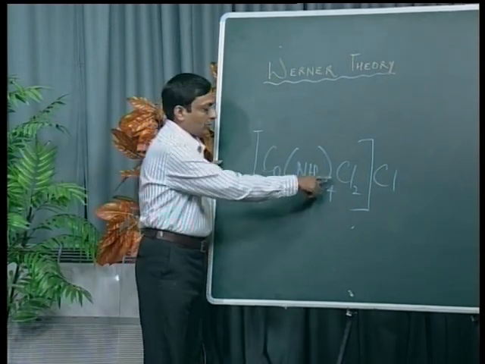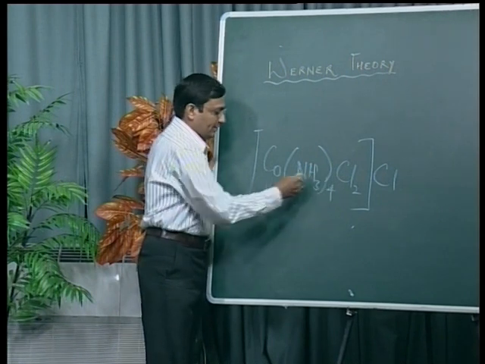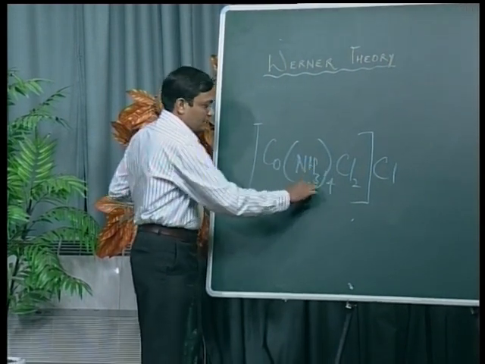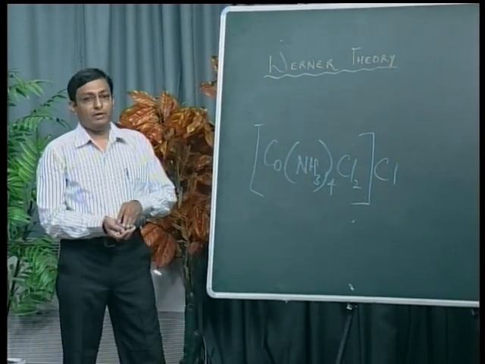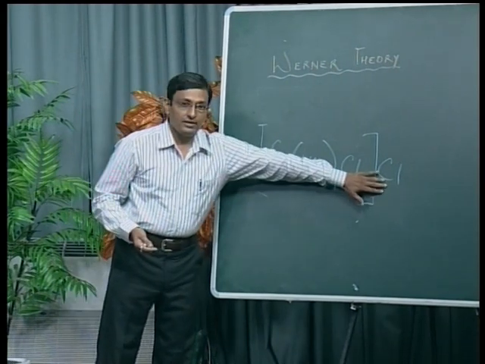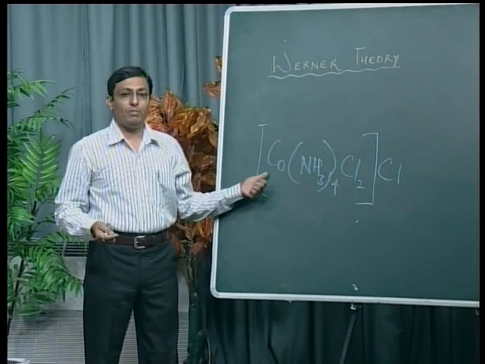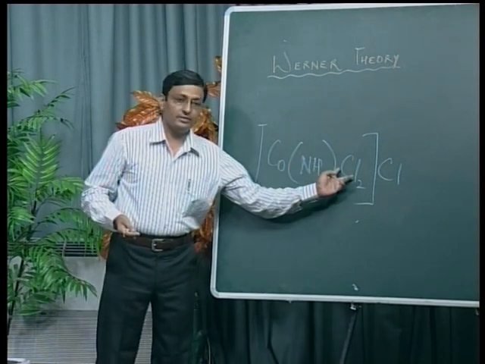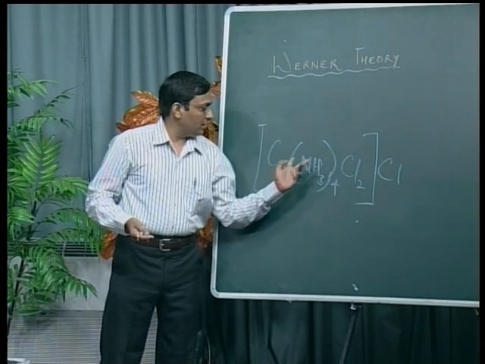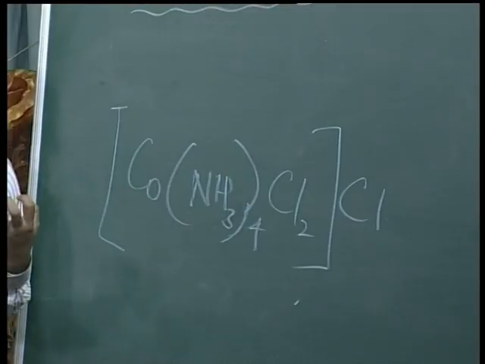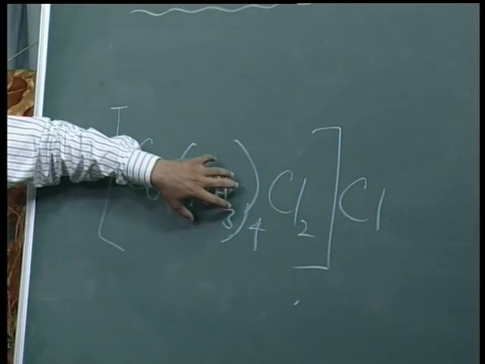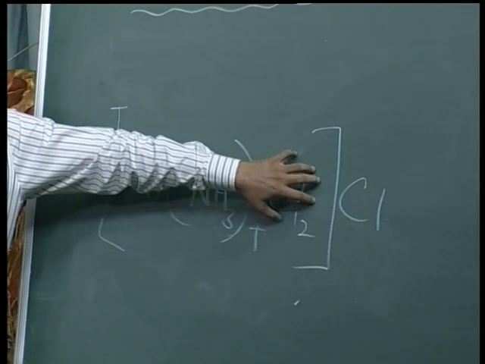Ammonia and chlorine both act as ligands. So here we can say that one chlorine will satisfy the primary valency of cobalt, while two chlorines satisfy the secondary valency of cobalt. Both these are ligands. Second, here all four ammine ligands are monodentate neutral ligands. Both the chlorines are monodentate anionic ligands.